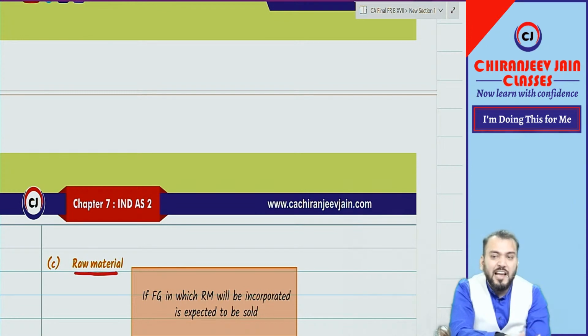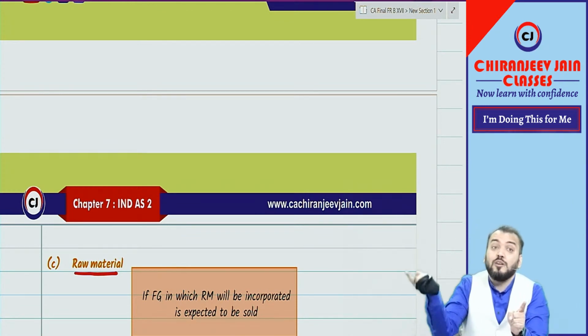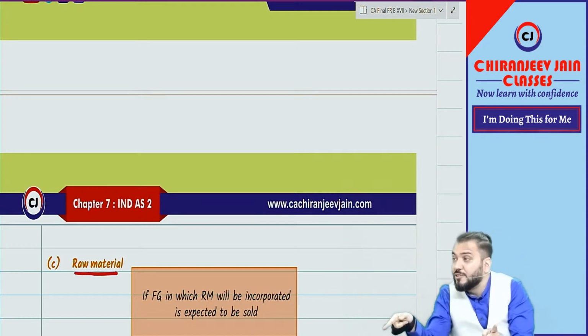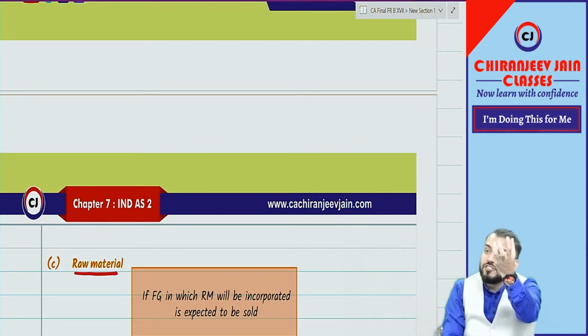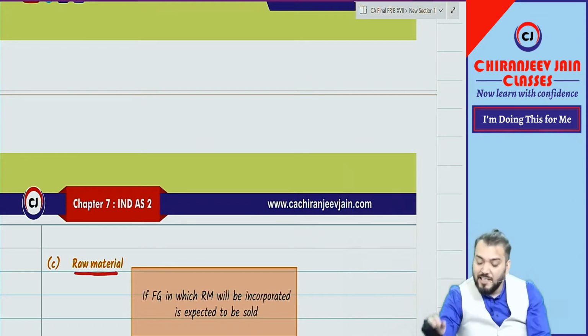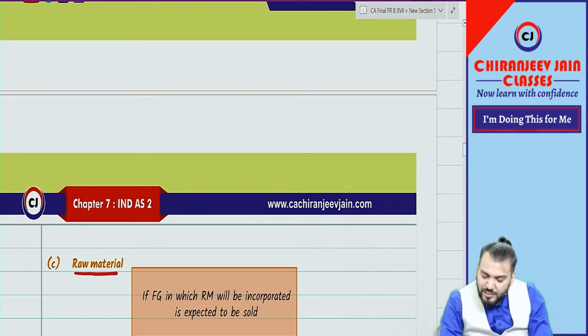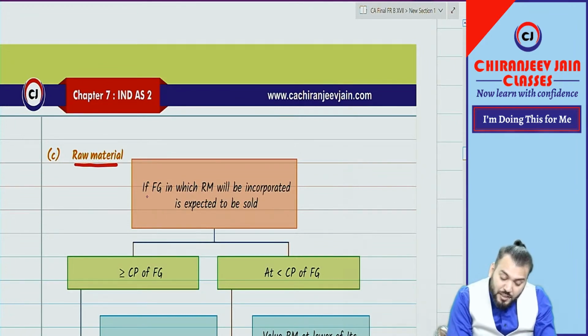Provide such loss as an expense. This is the objective of this chapter. It means we need to find out the expected loss on sale of finished goods. We never sell raw material. Correct? But can I say finished goods will be produced from that raw material only? So what does Ind AS 2 say? First find out the finished goods in which raw material will be incorporated.